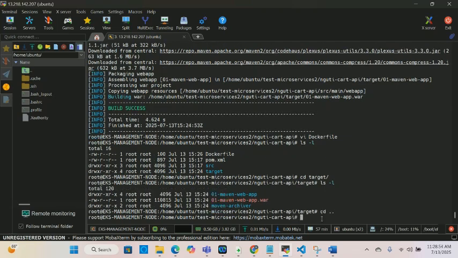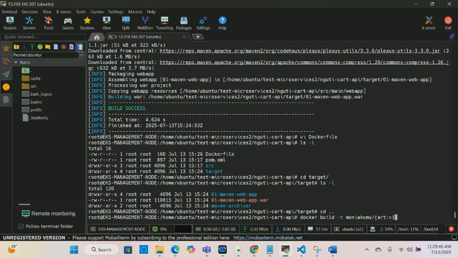We're going to do cd .. to go back, and then we'll do docker build -t, and then my Docker username, and then the name of the microservice. This is cut. Is it? Yes, this is cut. We're going to do colon.